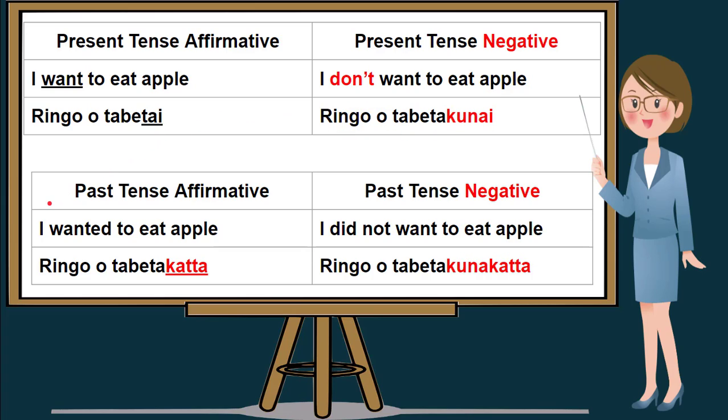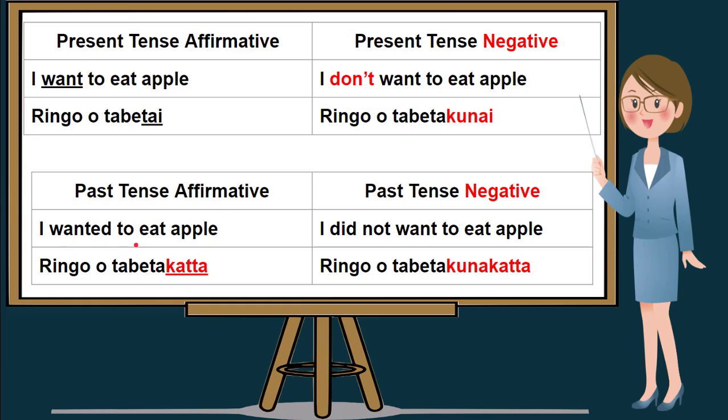In the left lower portion of this screen, we have past tense affirmative. This time, what makes it past tense is the use of wanted. Take note that this is a past tense, and from the word tabetai, to form a past tense affirmative, we drop letter i from tabetai and added katta to make it past tense affirmative. I'll repeat, from the present tense affirmative, we drop letter i and add katta to make it past tense affirmative.